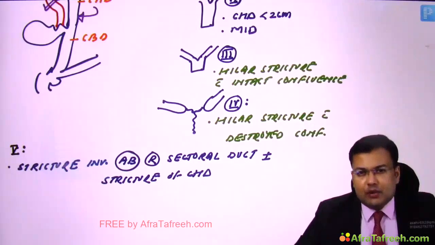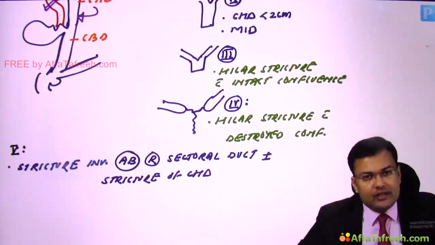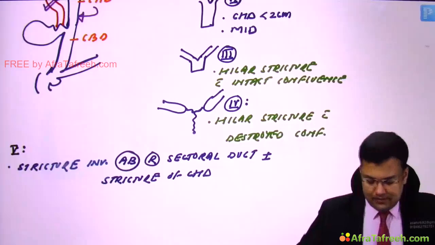What is the biggest problem of this classification? That there is no information related to the type of injury, how the injury occurred, and whether there was a bile leak or not. That's why there is a better classification which is used, and that's the Strasberg classification.